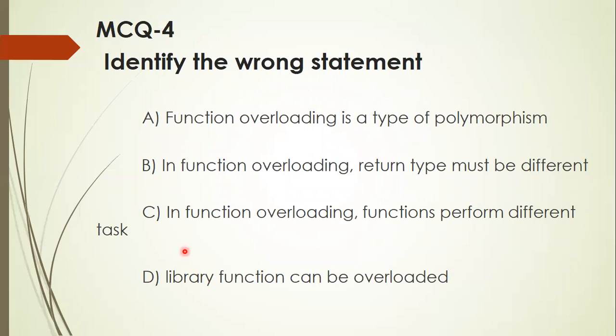Identify the wrong statement. Function overloading is a type of polymorphism. True. In function overloading, return type must be different. Wrong. In function overloading, functions perform different tasks. True. Library functions also can be overloaded. So the correct answer is B.